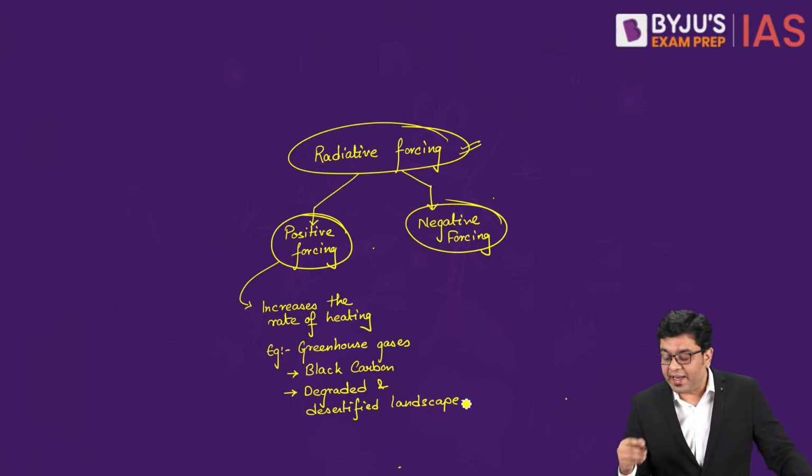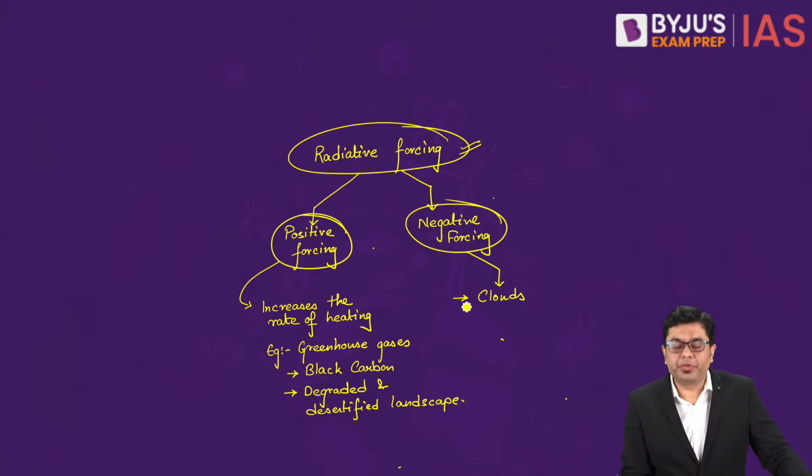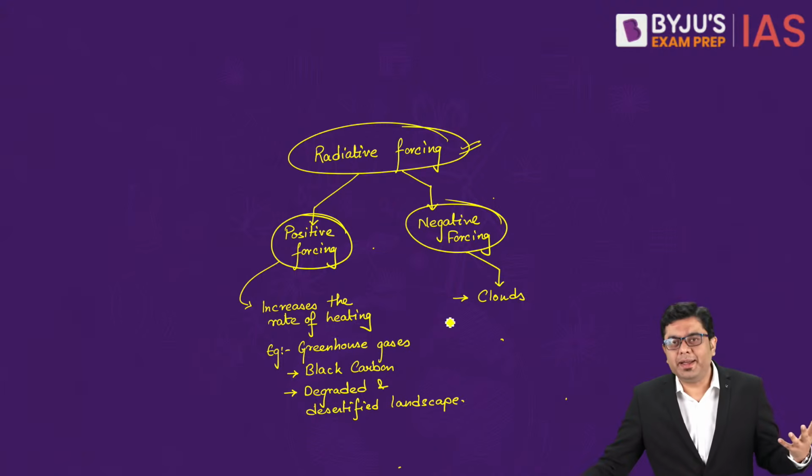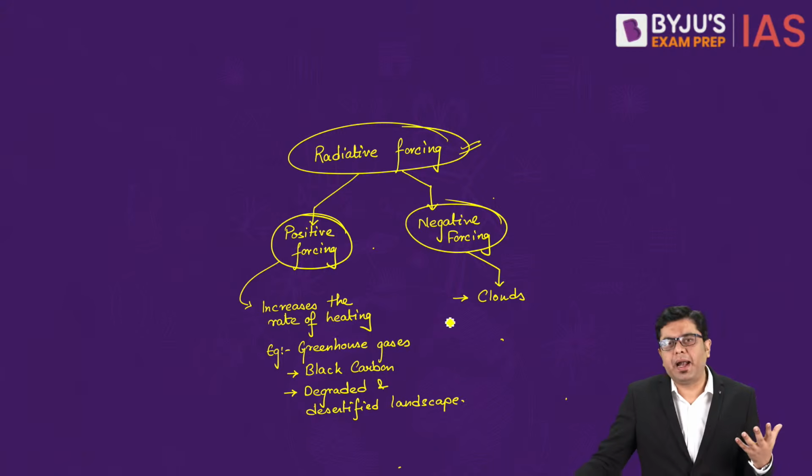Whereas when we talk about negative forcing, these are those particular agents, for example, clouds. From the ground surface up, clouds might appear of different coloration, from dark black to brownish to sometimes light black to gray.